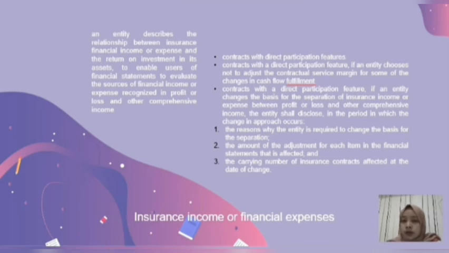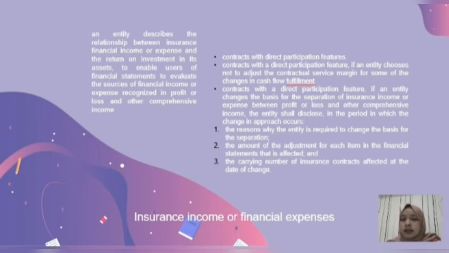Also, for a contract with a direct participation feature, if an entity changes the basis for the separation of insurance finance income or expense between profit or loss and other comprehensive income, the entity shall disclose, in the period in which the change in approach appears, first, the reason why the entity is required to change the basis for the separation. So the entity must disclose the reason that makes them change the basis for the separation.